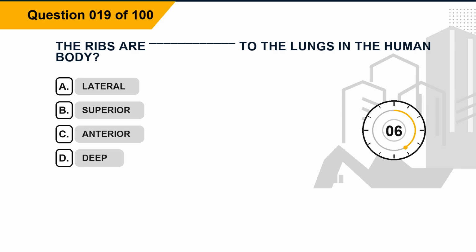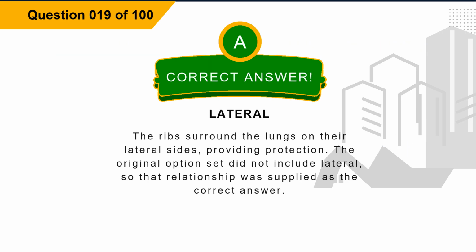Question 19. The ribs are blank to the lungs in the human body. Option A, lateral. Option B, superior. Option C, anterior. Option D, deep. The correct answer is option A, lateral.